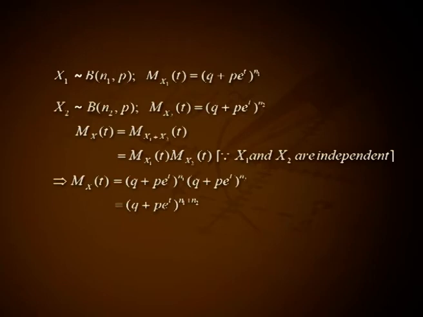This implies M x of t equal to (q plus p e raised to t) all raised to n1 into (q plus p e raised to t) all raised to n2, that is equal to (q plus p e raised to t) all raised to n1 plus n2. (q plus p e raised to t) all raised to n1 plus n2 is the MGF of a random variable following binomial n1 plus n2, comma p. Hence, x equal to x1 plus x2 follows binomial distribution with parameters n1 plus n2 and p.